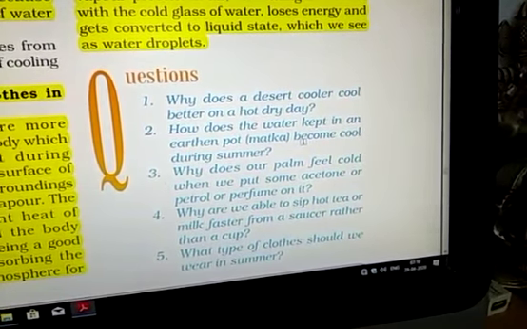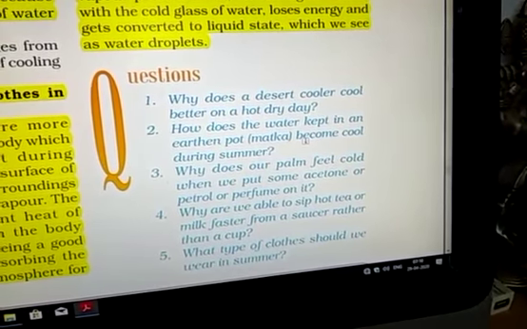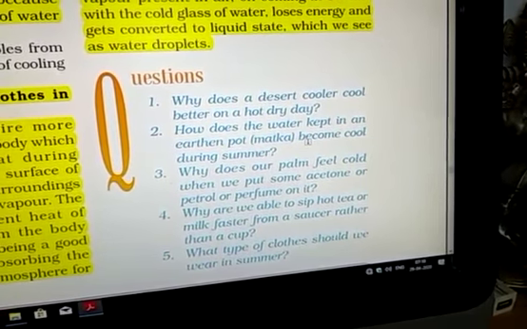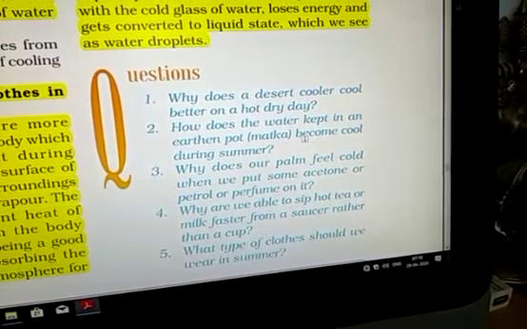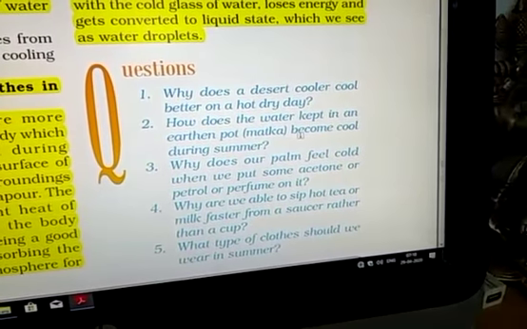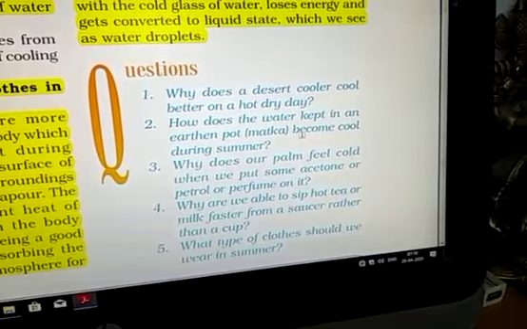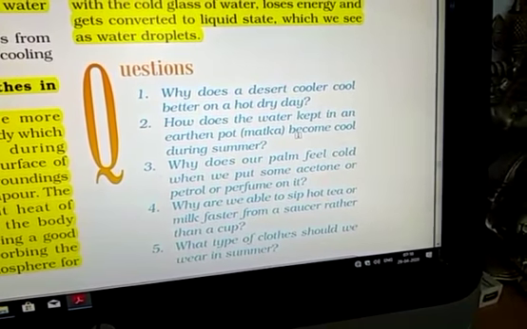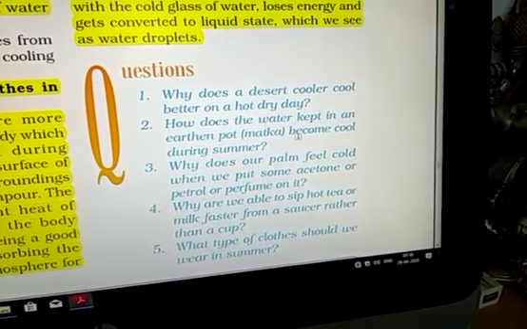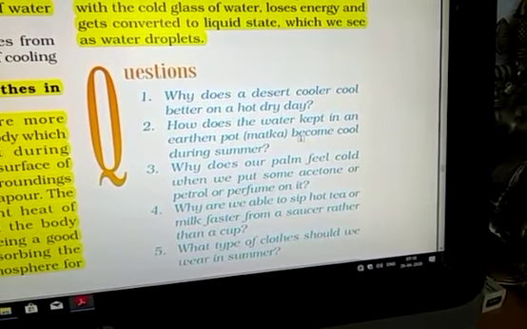And due to the high humidity in the air, these water vapors cannot evaporate again. This is the reason the temperature is the same in the rainy season or in the summer, but you feel more sweating in the rainy season in comparison to the summers.